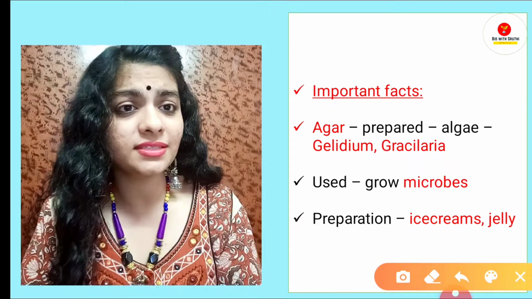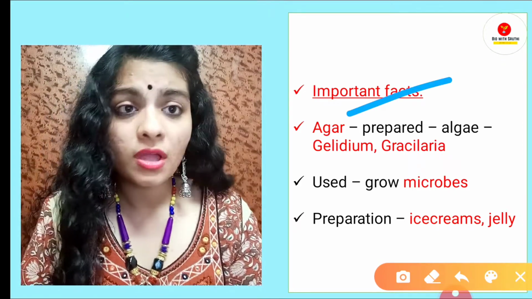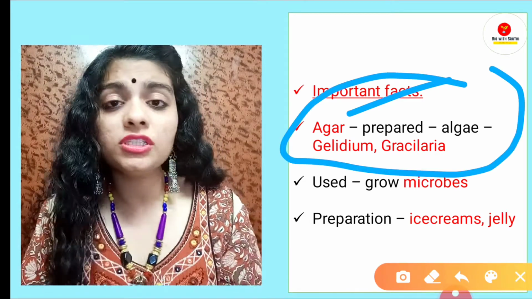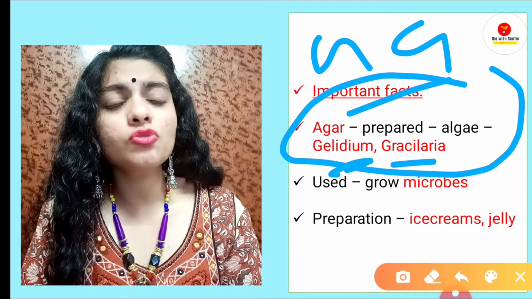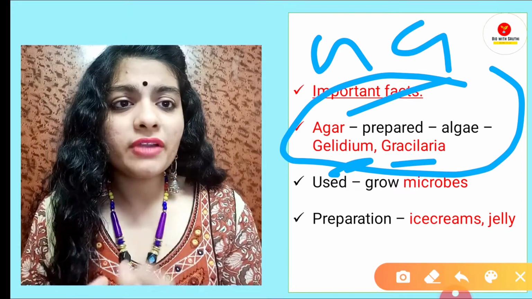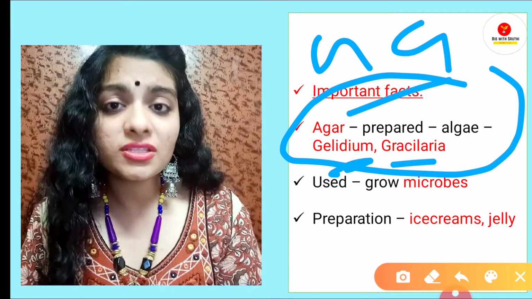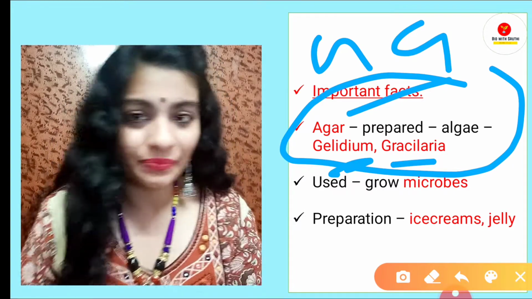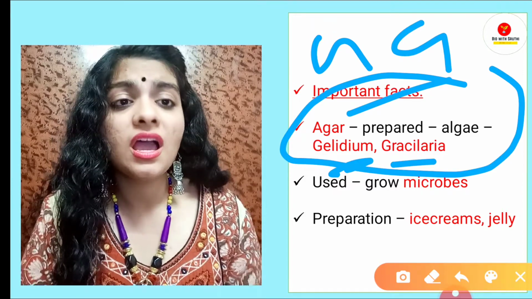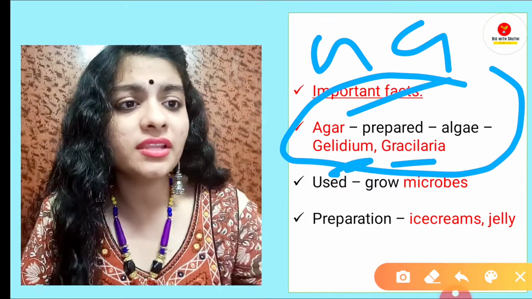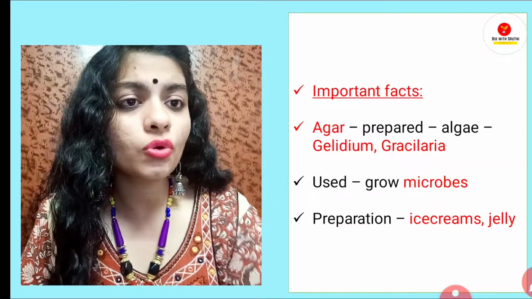Some other important facts, like agar. Agar is prepared by which algae? So you have GG, that is Gelidium and Gracilaria. Guys, agar is prepared from two species of algae, that is GG, Gelidium and Gracilaria. Now if they ask you, Gelidium is which type of algae? Red algae, brown algae, green algae, blue-green algae. Answer is red algae. Okay, Gelidium, Gracilaria, both are red algae. You can see the image. It belongs to Rhodophyta.